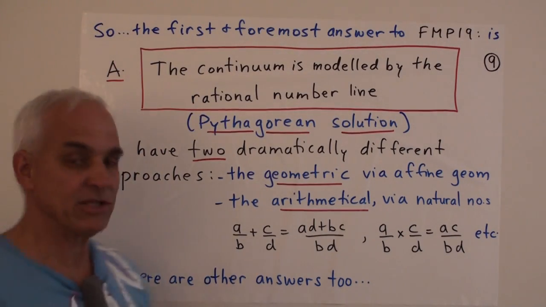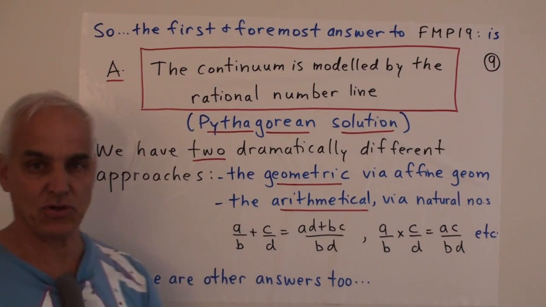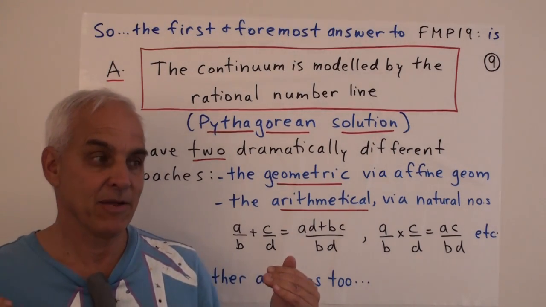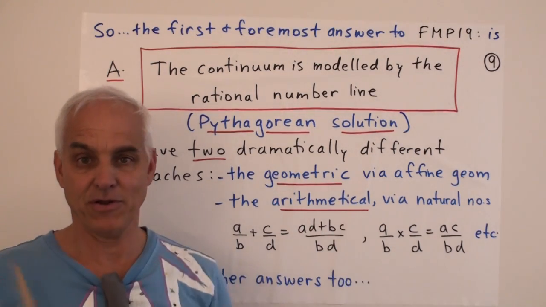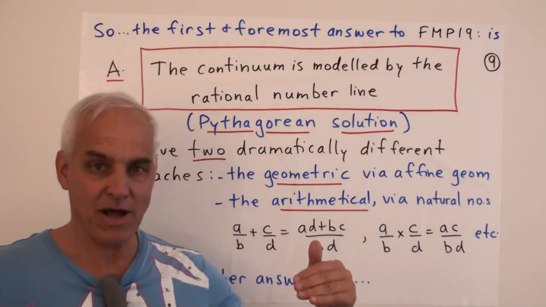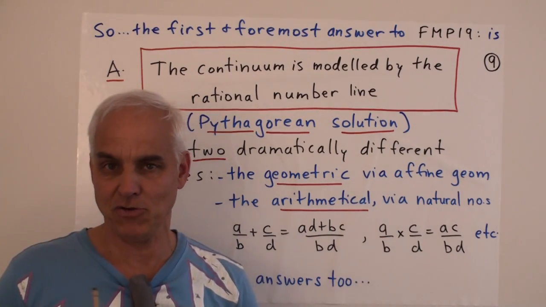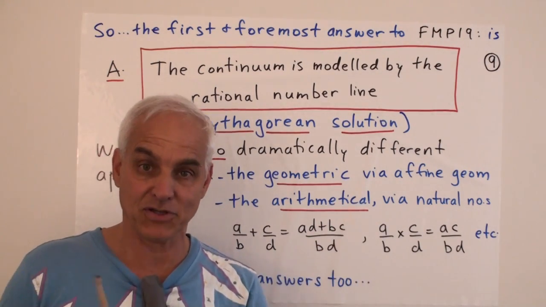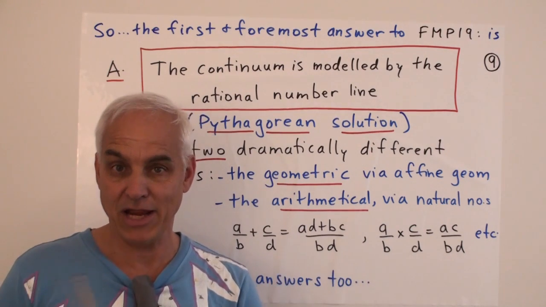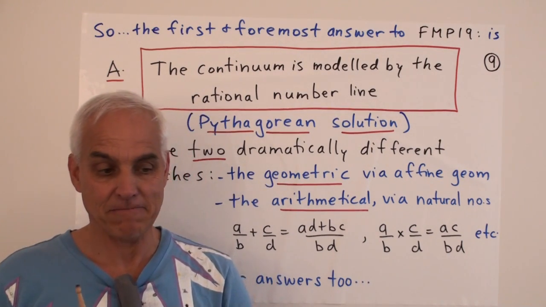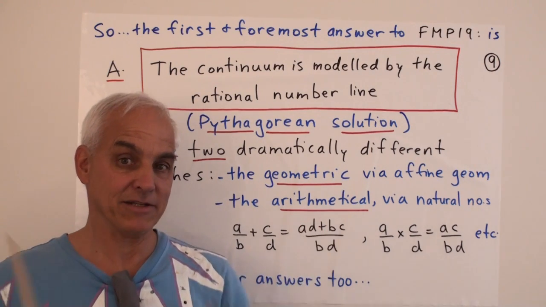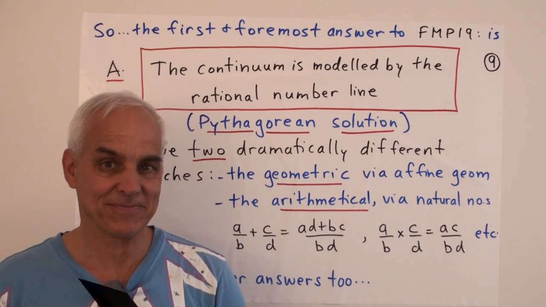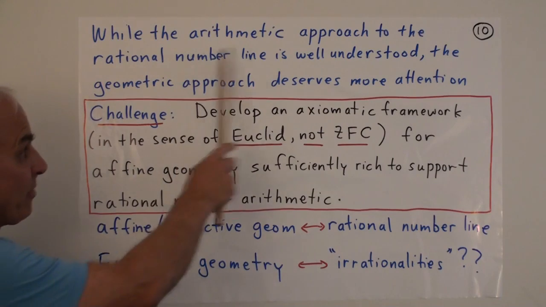Okay, but our famous math problem does not end here, because there are other answers too. The rational number line is a very good solution, but we're going to see that sometimes we want a richer notion of a continuum. So there's going to be a possibility of having a whole variety of continuums in ascending order of complexity and difficulty to construct, with perhaps different applications. And we're going to be talking about how that might go in future videos in this discussion.